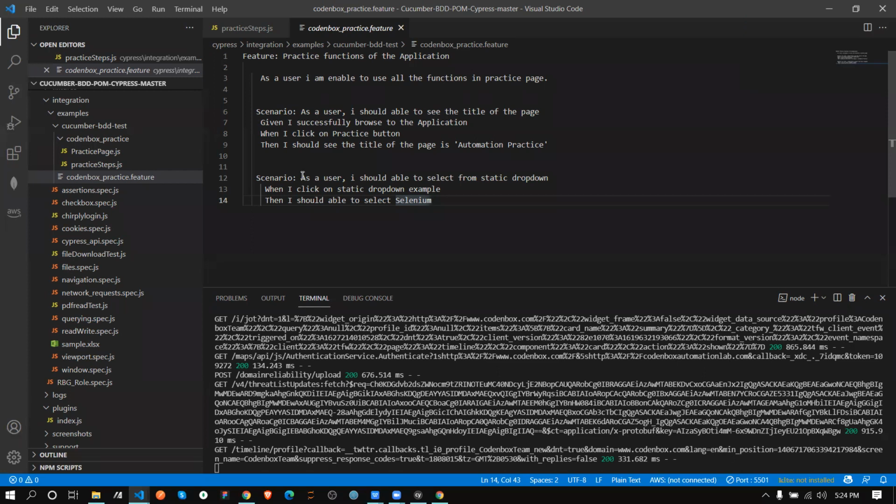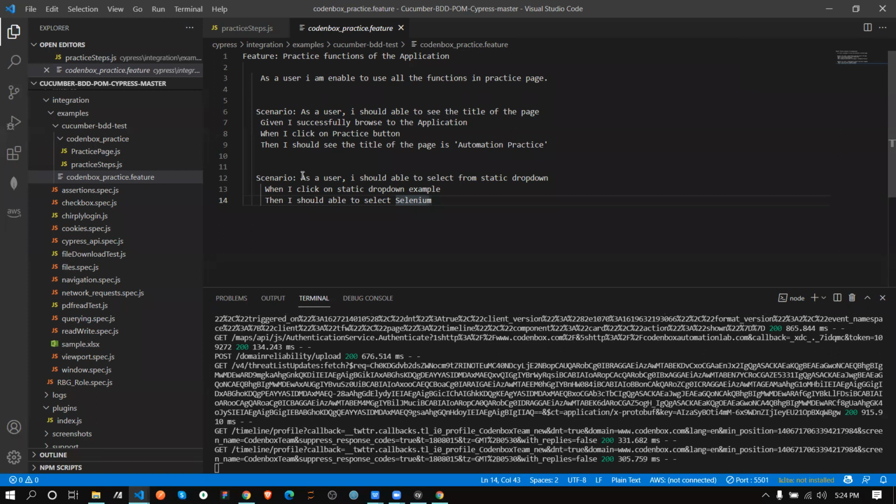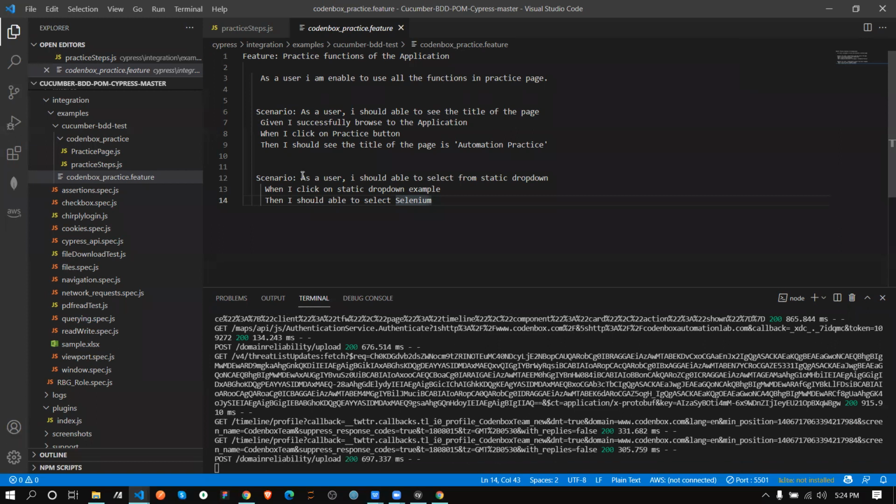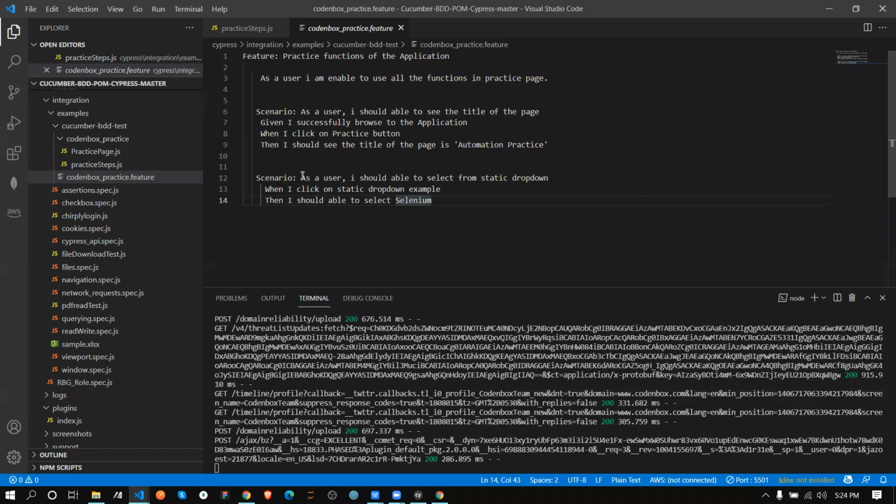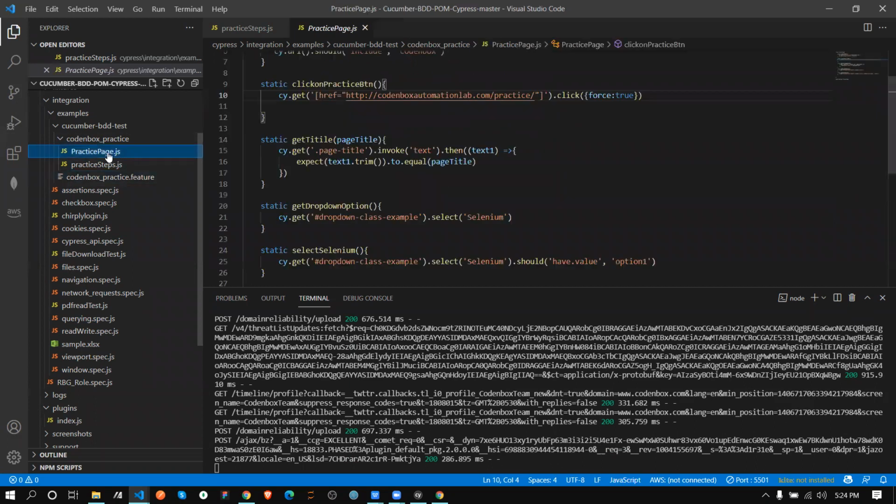Yes, boss. I have a question. In Cypress, when we open the code and the box underscore practice dot feature, there is another file, right? Where what we are running for that thing. But here there is no file.